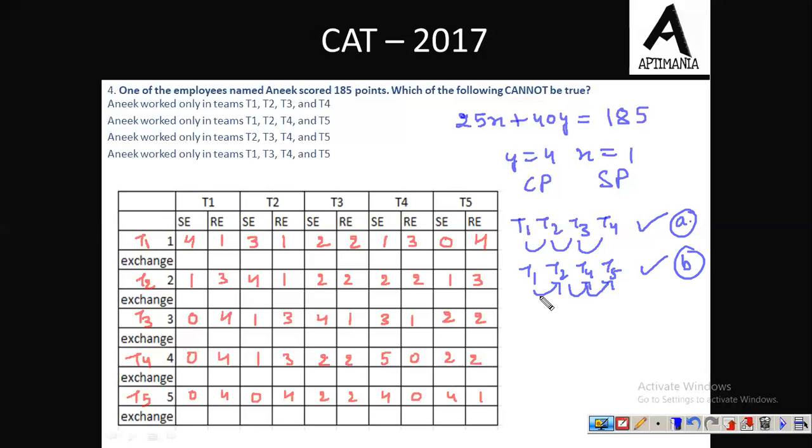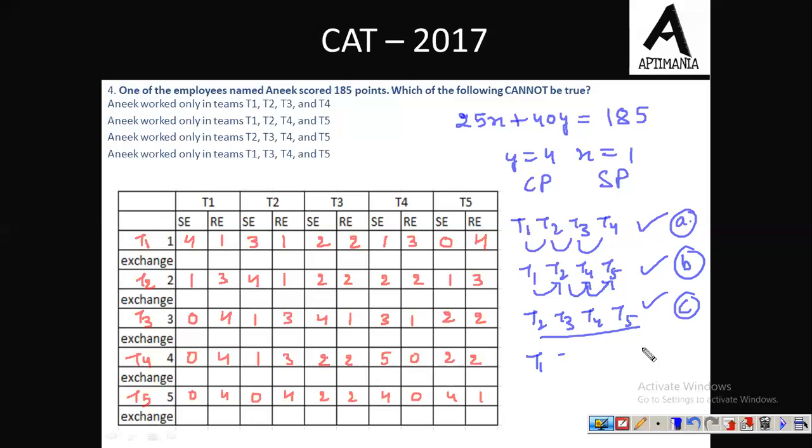So it is quite possible that in all four he worked in a challenging project. Now let us check for third option, T2, T3, T4 and T5 again. These are consecutive teams. So this is also possible that in every transition we are shifting SC, and he worked in all four challenging projects. So this is also possible.